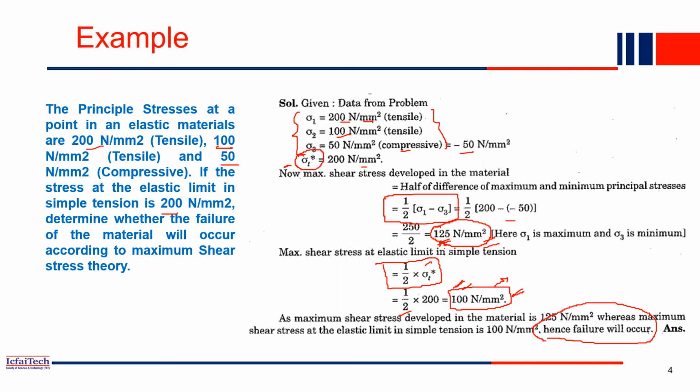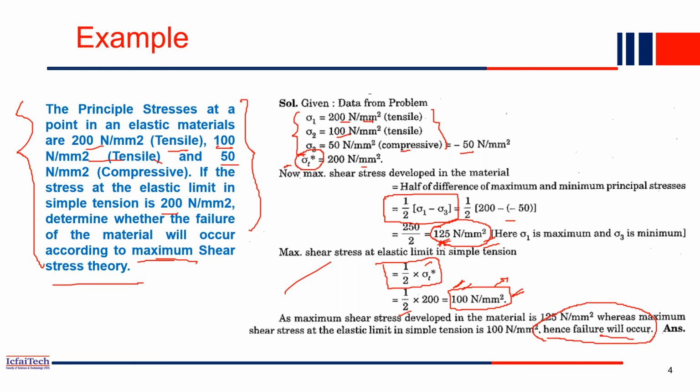This is the same problem we solved in the last lecture using the maximum principal strain theory. In that, this material with this loading combination, this stress combination, was safe. But with the same material, if we apply the maximum shear stress theory, failure occurred.